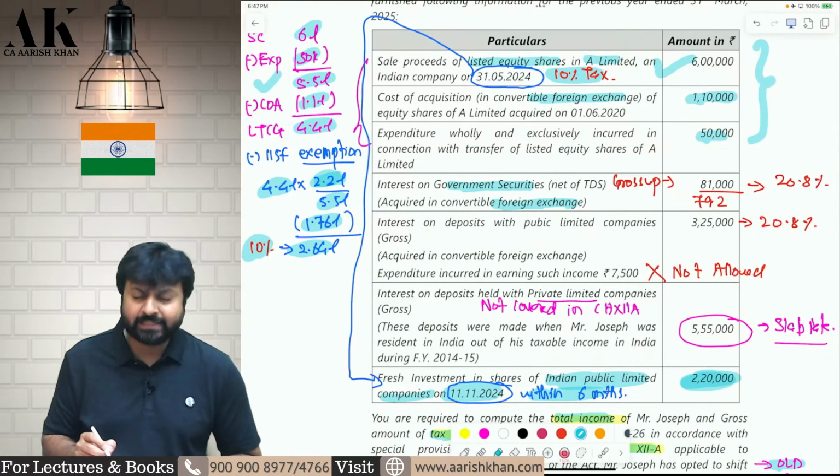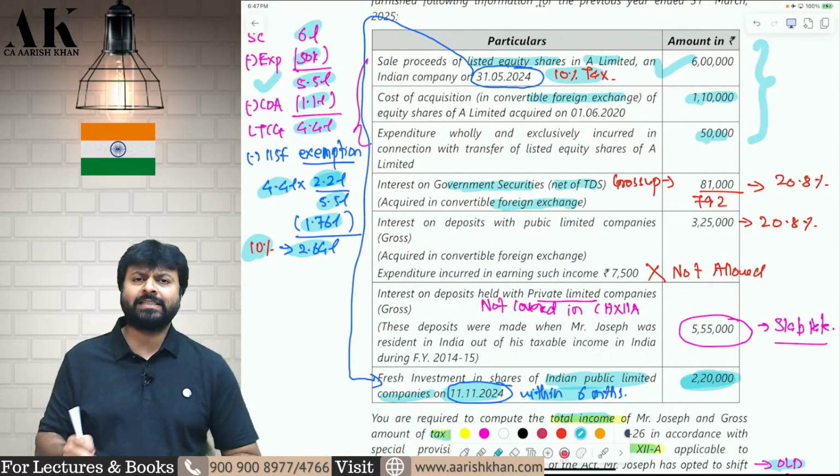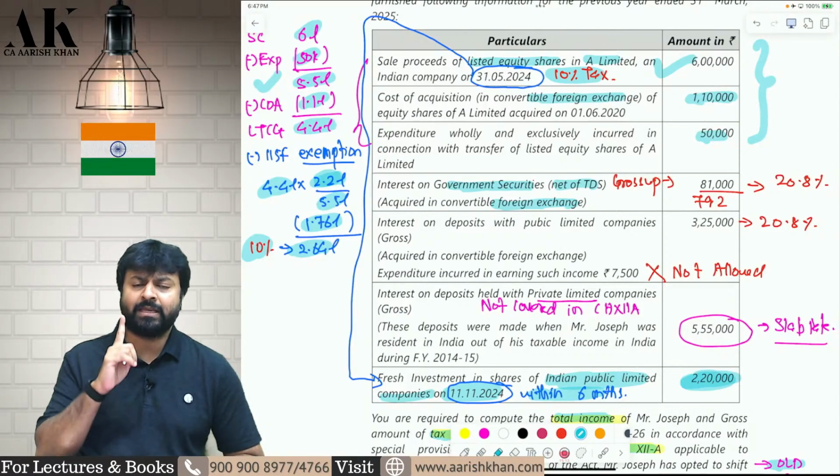Purchase in foreign currency. Is this covered in Chapter 12A? Yes, it is covered in Chapter 12A. But this is net of TDS. How much tax is applicable in this case? 20% tax is applicable in this case.